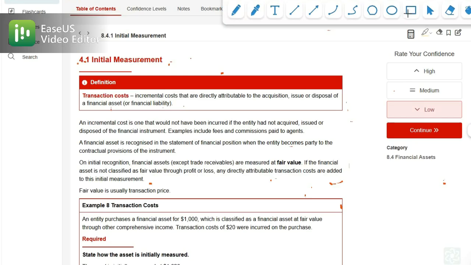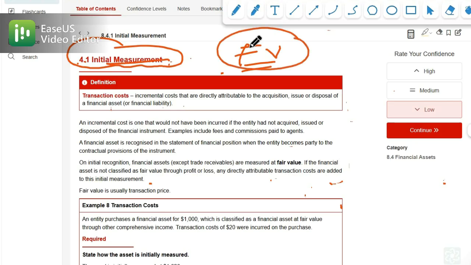So this is all about the initial measurement. When you first recognize a financial asset, you measure it at fair value, and fair value is usually the transaction price. Now, if this financial asset is not classified as fair value through profit or loss, then you also add transaction cost to the fair value. And if it is classified as such, then that will not be a part of it; it will be separately expensed. I will discuss this later, but you have to understand what transaction cost is.